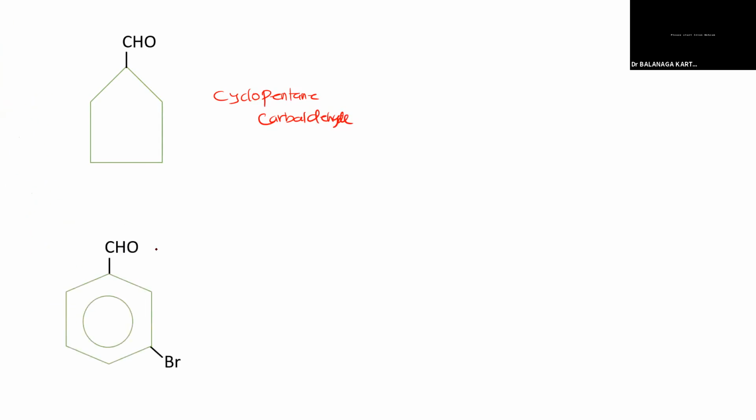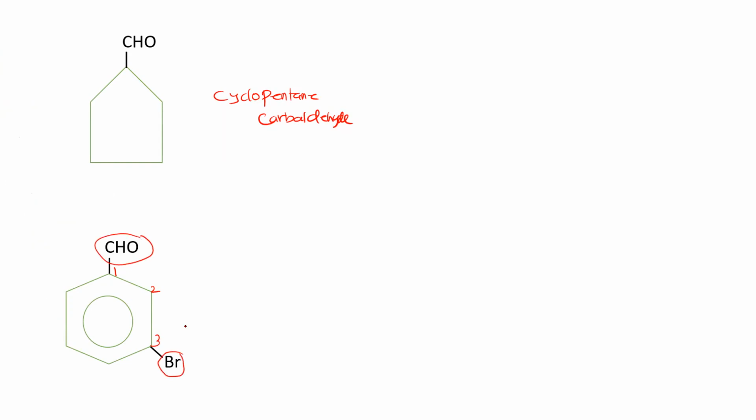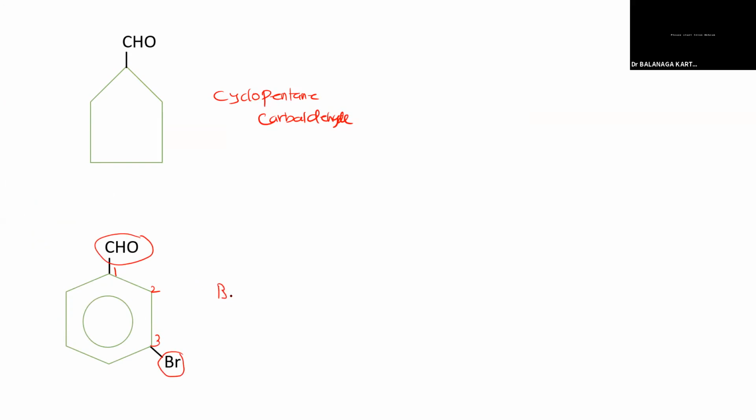What about this one? We have to give preference to the aldehyde. After that only we give preference to halogens. That we know. 3-bromobenzenal, very nice. We can't say benzene carbaldehyde because it's a cyclic ring.